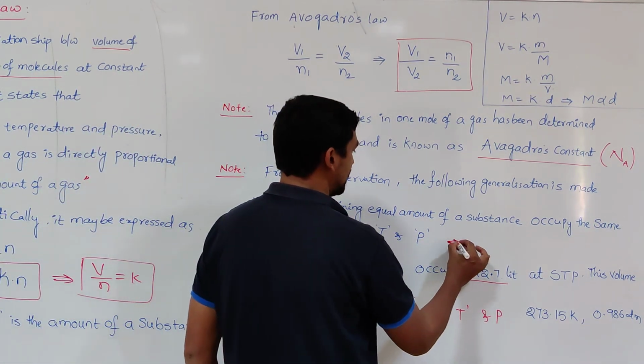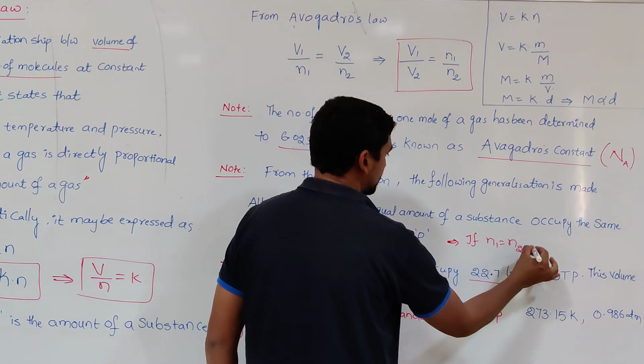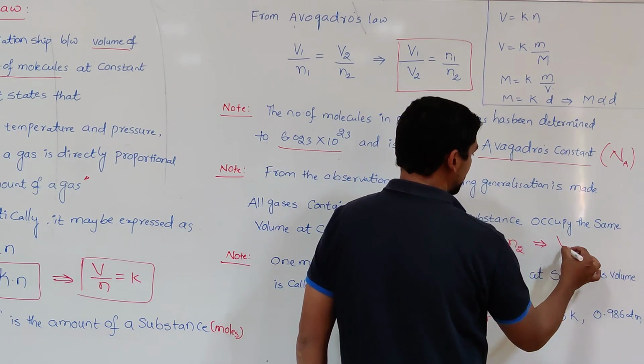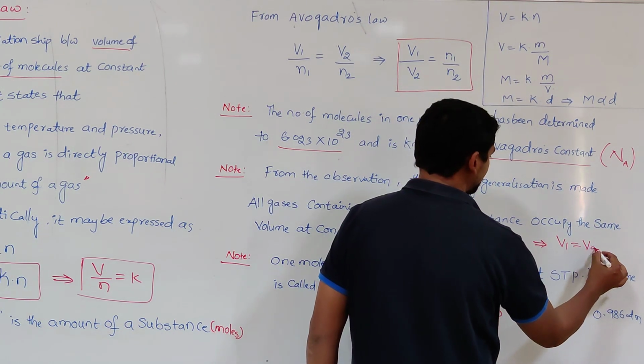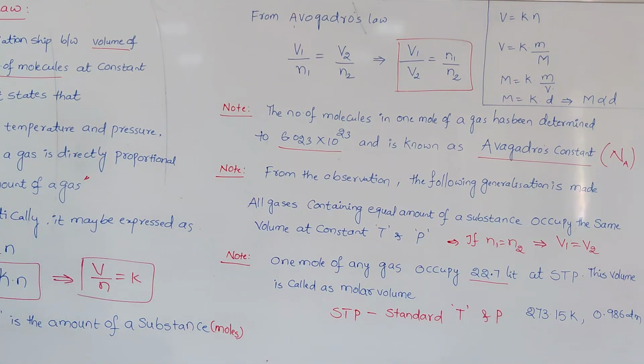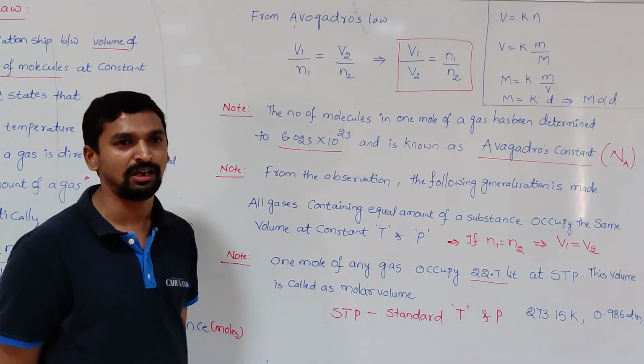So that means here, if n1 is equal to n2, the number of moles of two gases being the same, then V1 is equal to V2. Both are occupying the same volume. That is also another form of which law? Avogadro's law. And 1 mole of gas occupies how much volume at STP?